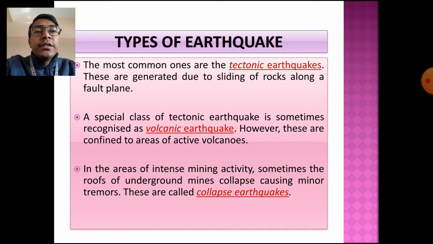The tectonic earthquake. This is a natural earthquake. The most common ones are the tectonic earthquakes. They are generated due to the sliding of rocks along a fault plane. As we know, the earth's interior is made up of different major and minor plates, and these plates move in different directions. When they move towards each other, that is known as convergent. When they move away from each other, that is known as divergent movement, and when they move past each other, that is known as transform movement.